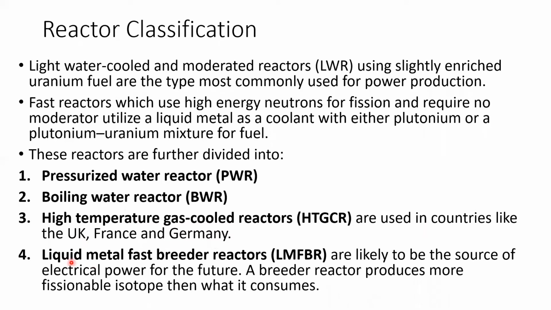And the fourth is the liquid metal fast breeder reactor, that is LMFBR. FBRs are likely to be the source of the electrical power for the future. A breeder reactor produces more fissionable isotope than what it consumes. As you can observe, the word breeder is in the name of it. Breeder means it converts fertile material into fissionable material.